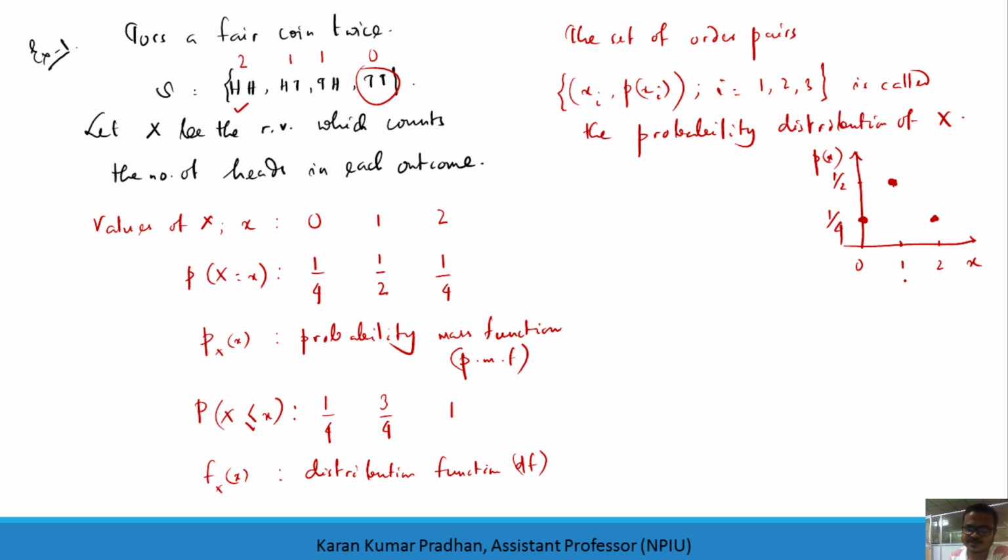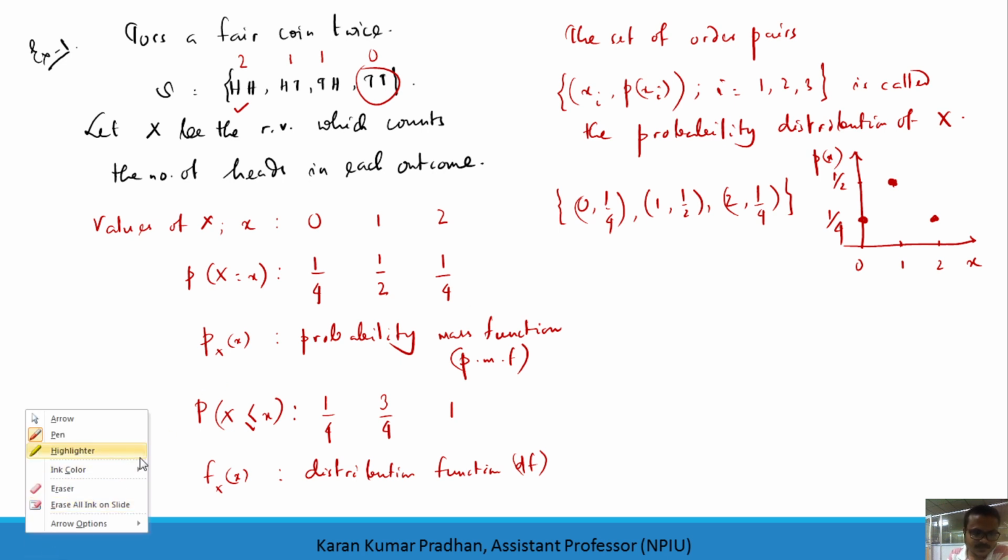This is just a rough sketch. So here in this problem we have 0 with 1 by 4, 1 with 1 by 2, and 2 with 1 by 4. This set represents the probability distribution of X.